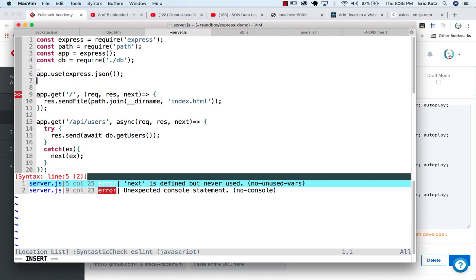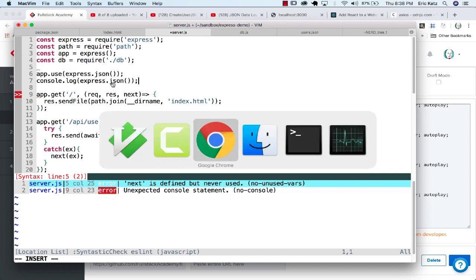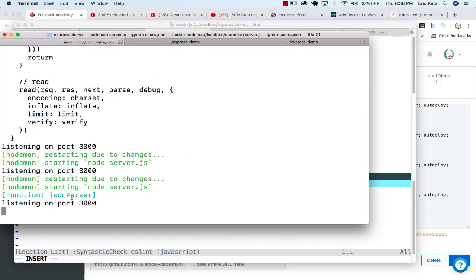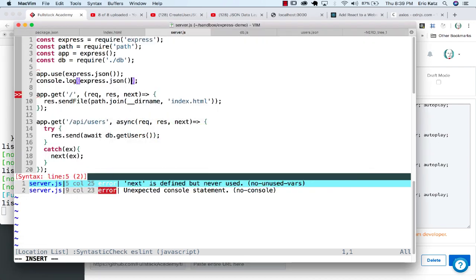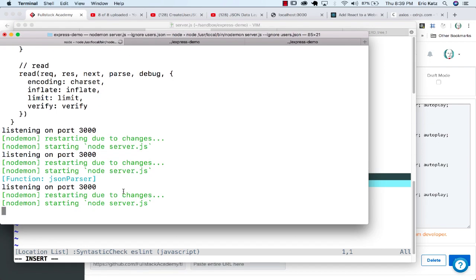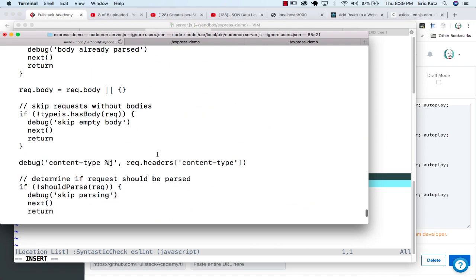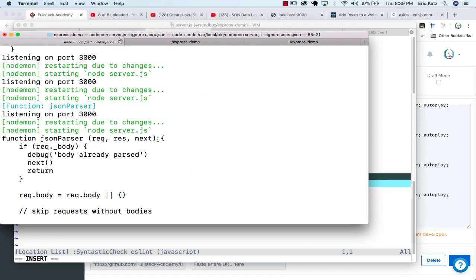But rest assured, if we go over here and we console.log express.json, anything that is in an app.use, or if we have a get and we specify this, anything that's after this over here, this is actually going to be a function. And if we go and we log it, we'll see, hey, this is a function, right? It's actually telling us, got a name, jsonParser. And if we wanted to log it toString, we'll actually see the function that's coming in here. And rest assured, look at it. It has that signature that we have in all of our routes, request, response, next.